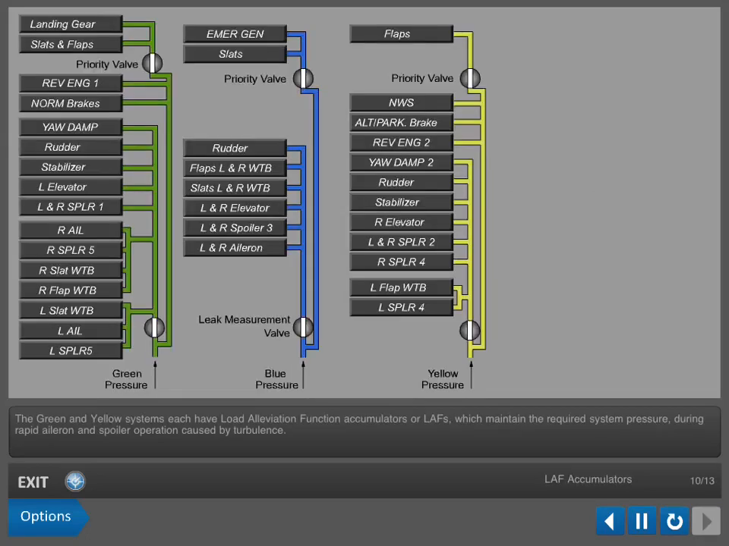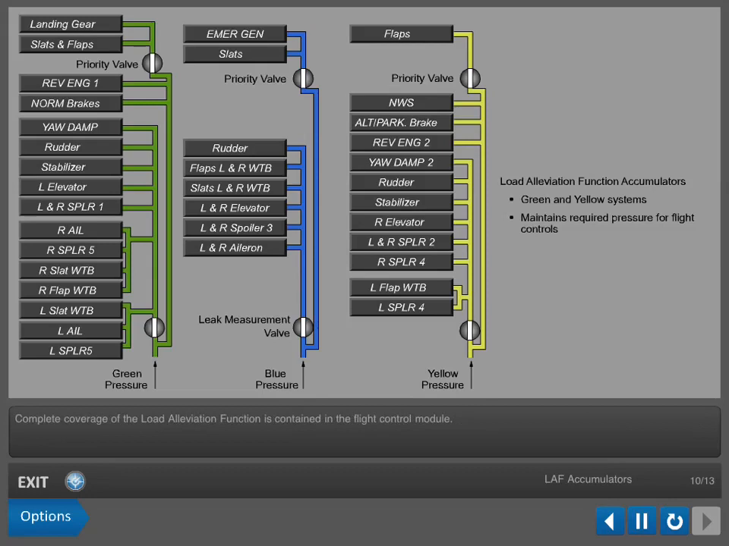The green and yellow systems each have load alleviation function accumulators, or LAFs, which maintain the required system pressure during rapid aileron and spoiler operation caused by turbulence. Complete coverage of the load alleviation function is contained in the flight control module.